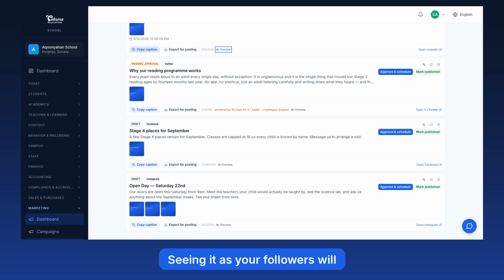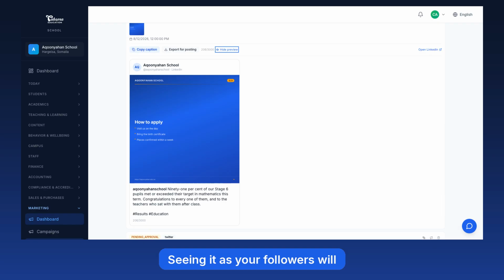Preview shows the post as it will actually appear, under your center's name rather than Tabsera's. This is where you catch a headline that truncates, an Arabic line that runs the wrong way, or hashtags that overflow while you can still fix them.